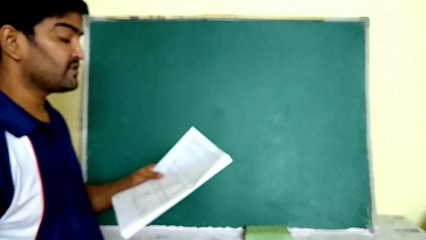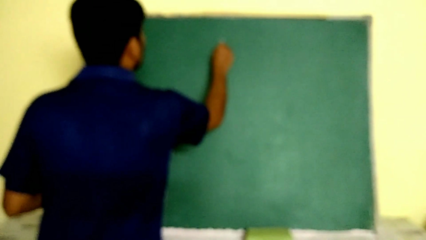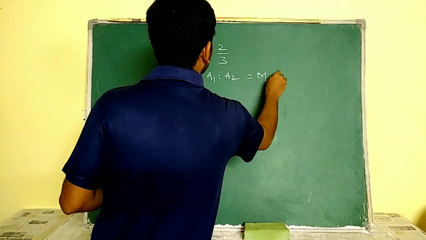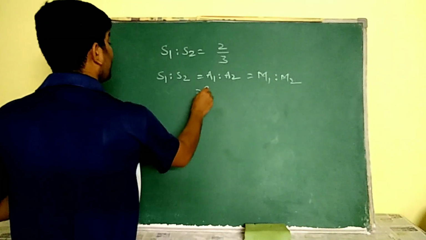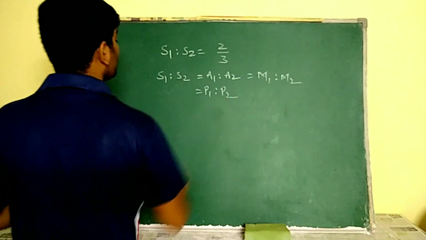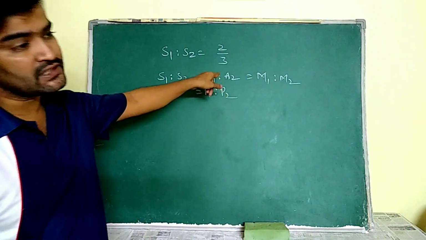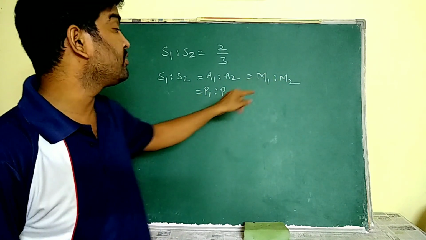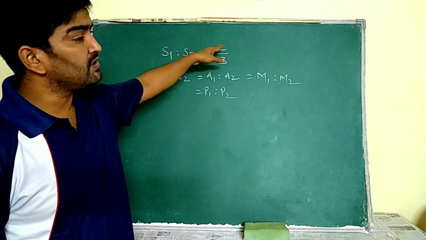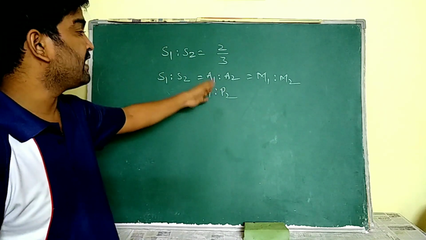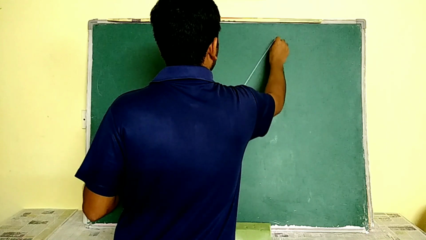See, if the ratio of the corresponding sides of two similar triangles is 2 by 3, median 1 is to median 2 is equal to perimeter 1 is to perimeter 2. That means ratio of sides is equal to ratio of altitudes is equal to ratio of medians is equal to ratio of perimeters in two similar triangles. So he gave the ratio of sides as 2 by 3, then the ratio of altitudes is also 2 by 3 only.